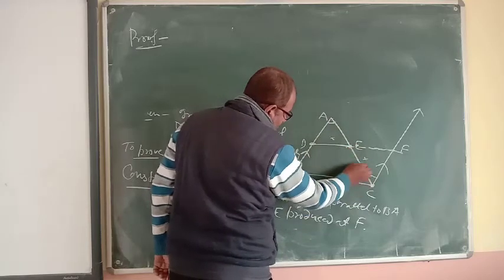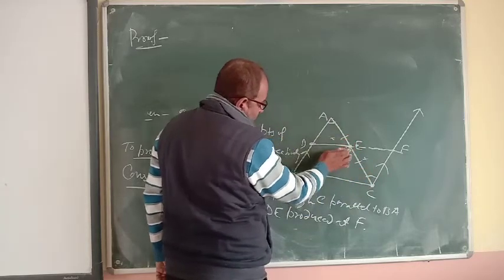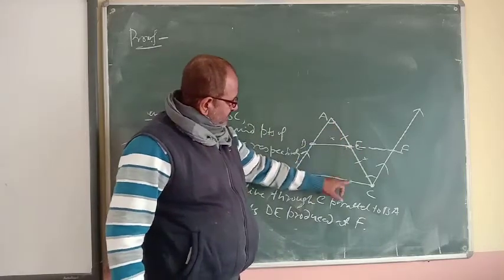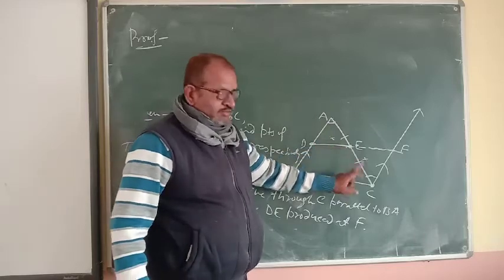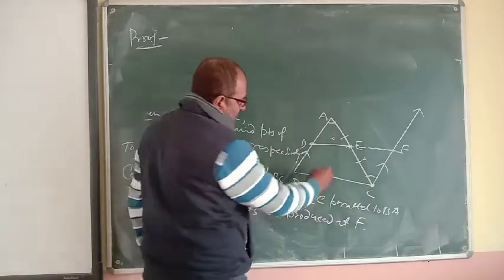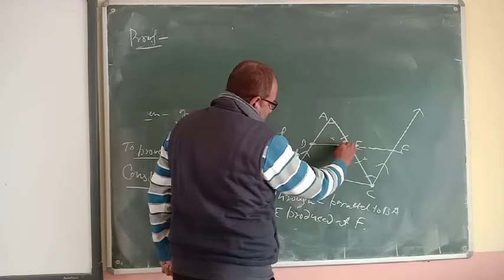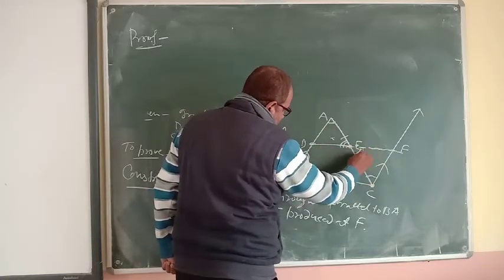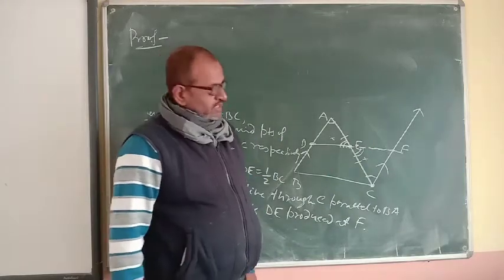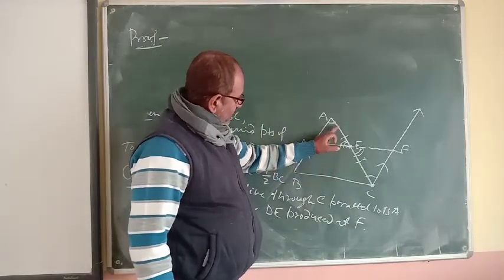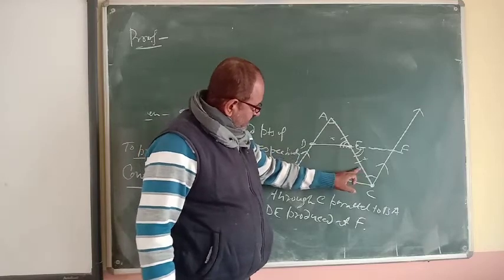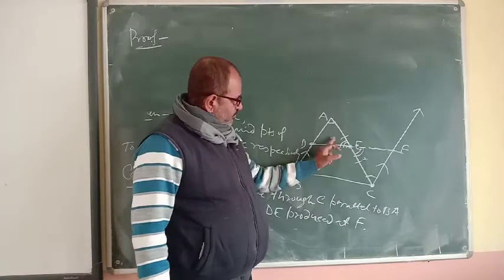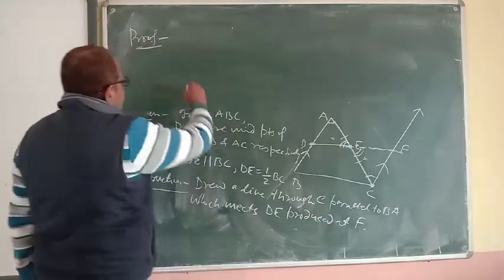AE and EC both are equal because E is the midpoint of AC. And angle AED and CEF, these two angles are equal, vertically opposite angles. So angle side angle, both triangles are congruent.